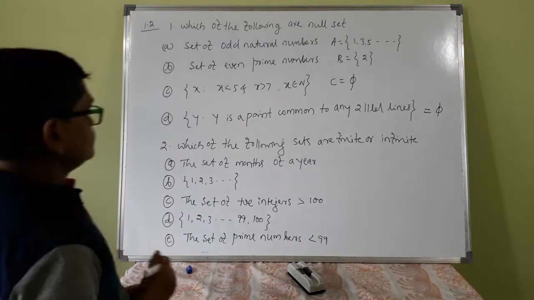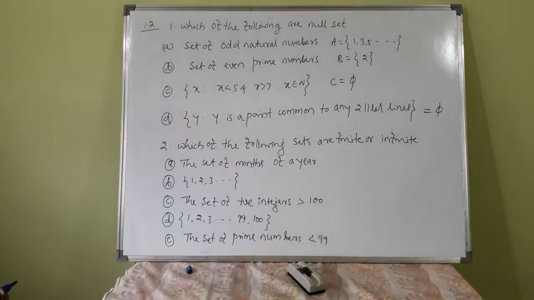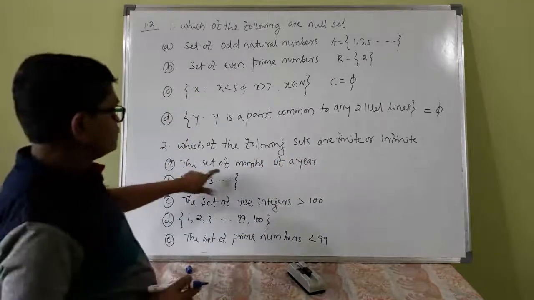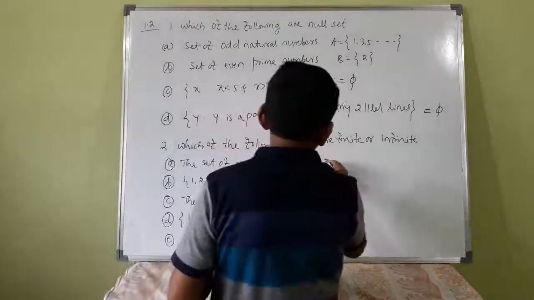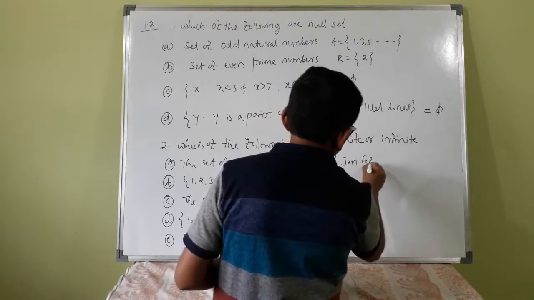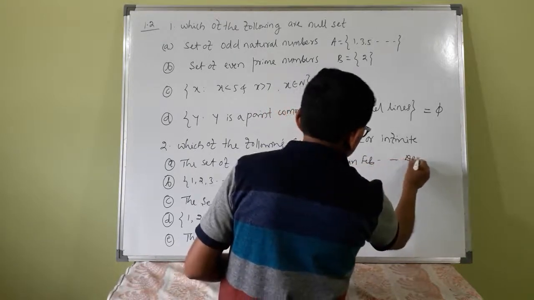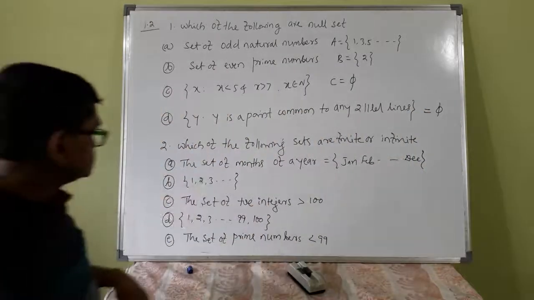Second question: which of the following sets are finite or infinite? The set of months of a year. This is January, February, you know this, and so on up to December. So this is finite. There are only 12. So this is finite.